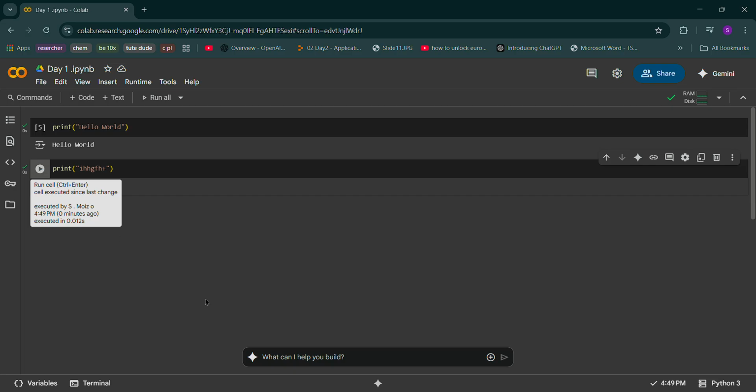This button is for run. Click this button and your code will run. Now I'll show you what happens when we use shift plus enter.